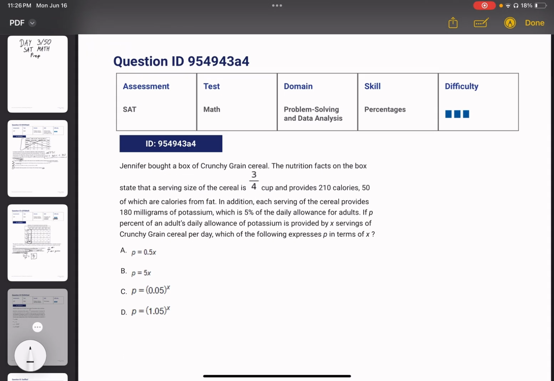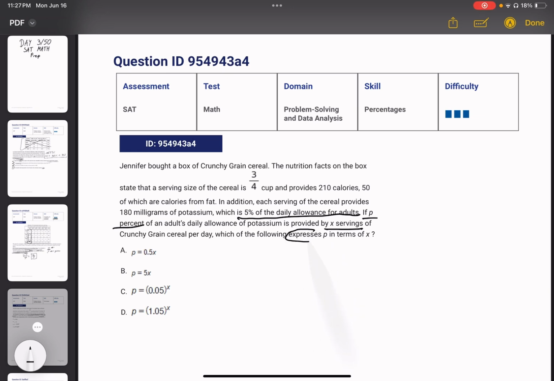Okay. Jennifer bought a box of crunchy grain cereal. The nutrition facts on the box state that the serving size of the cereal is 3/4 a cup and provides 210 calories, 50 of which are calories from fat. In addition, each serving of the cereal provides 180 milligrams of potassium, which is 5% of the daily allowance for adults. If P% of an adult's daily allowance of potassium is provided by X servings of crunchy grain cereal per day, which of the following expresses P in terms of X?